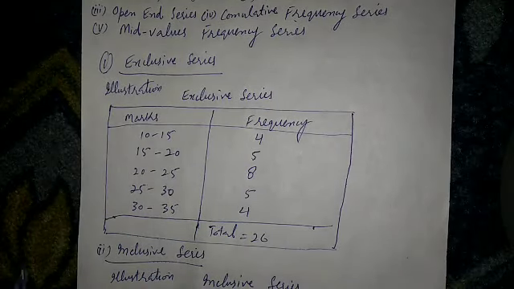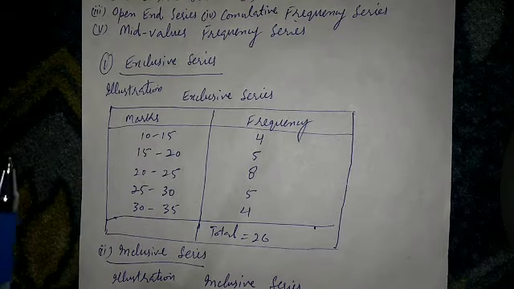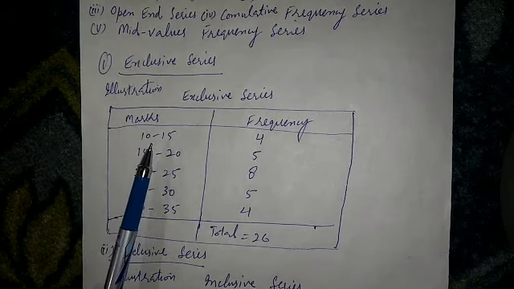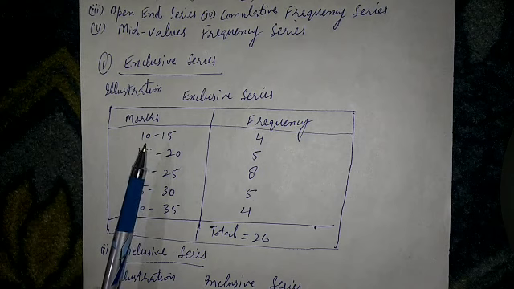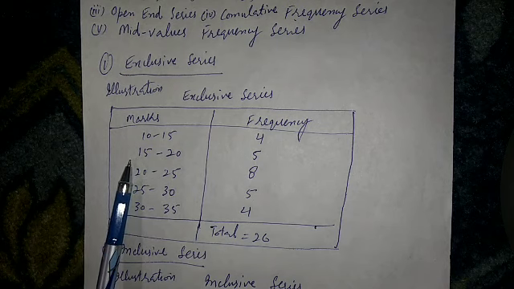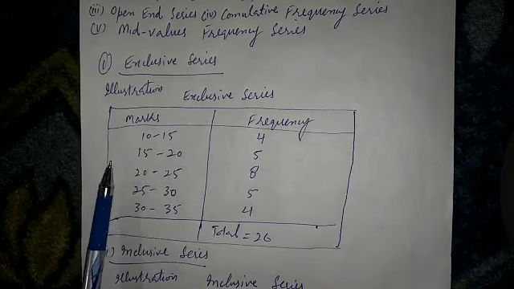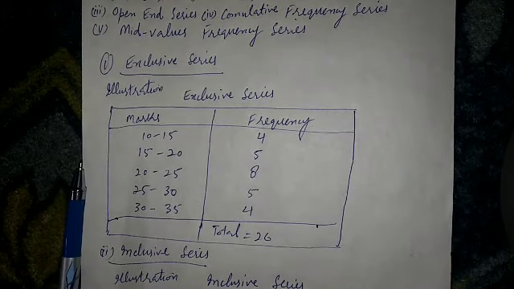See, it's clear from this table that the upper limit of the class interval repeats itself as the lower limit of the next class interval, like here 15. It repeats itself here as the lower limit of the next class interval.